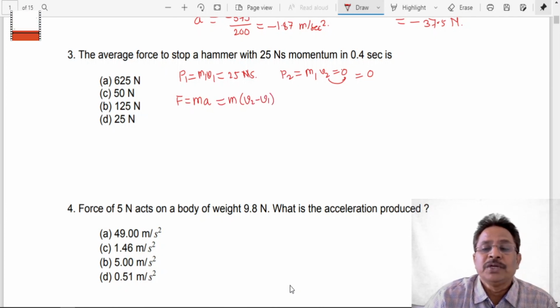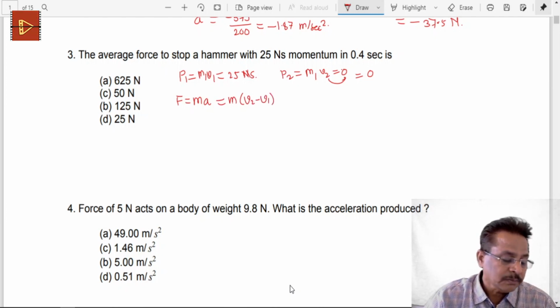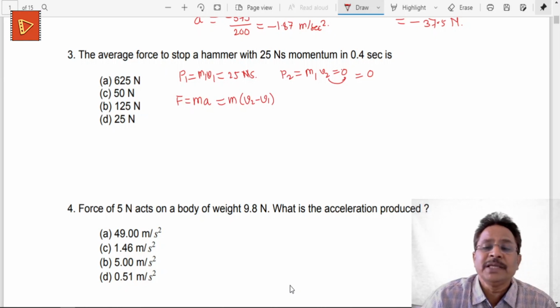Okay, so v2 minus v1, or v1 minus v2. There are two velocities. In general we write the initial velocity as u1 and the final velocity as u2, or u or v. Okay, those are the symbols we generally use. u is the initial velocity and v is the final velocity.